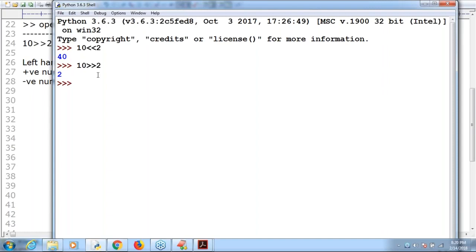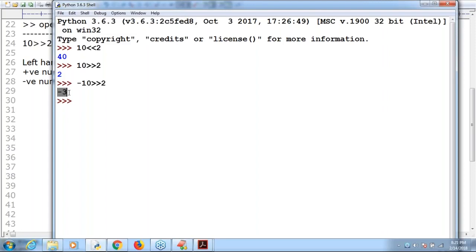If you take minus 10 and do right shift 2, then internally we are going to get minus 3, because the most significant bit we are going to add is 1. If the most significant bit, the sign bit, is 1, then the result is also negative. By default, we are going to get minus 3. Okay, that's all. Everyone got the basic idea.